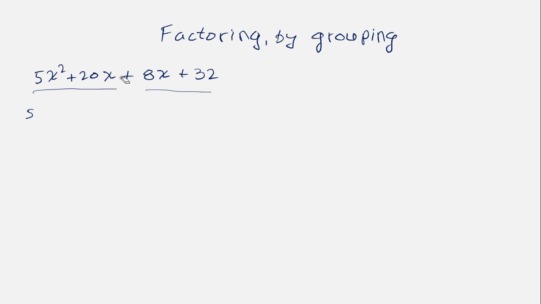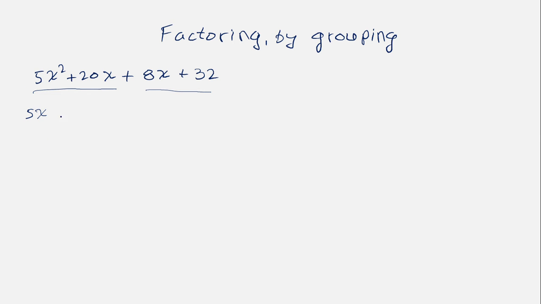We have x squared here and x here. When it comes to variables, they always have in common the variable with the lowest degree. In this case, this is the first degree, this is second degree. So they definitely share this x to the first, right? So 5x.